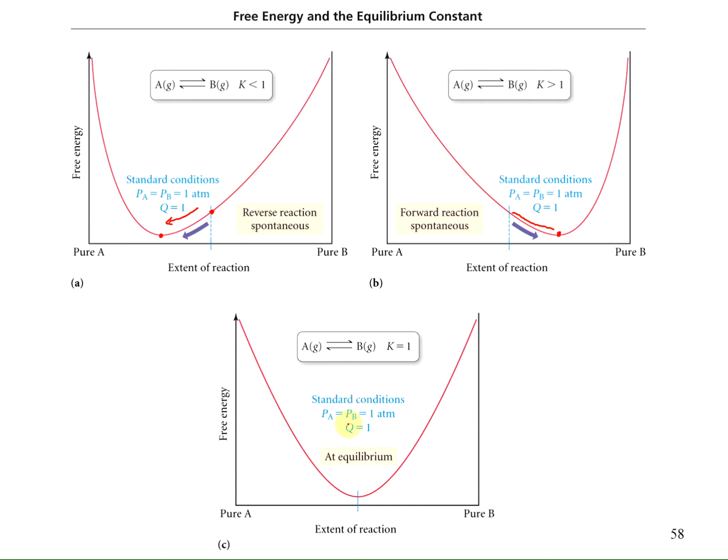But here where K equals 1 in figure C, so Q equals 1 as well, the reaction's already at equilibrium. So to either go in the forward direction or the reverse would be non-spontaneous, because it'd have to go up the hill in either direction it goes. So it's not going to want to do anything. It's going to stay at equilibrium.